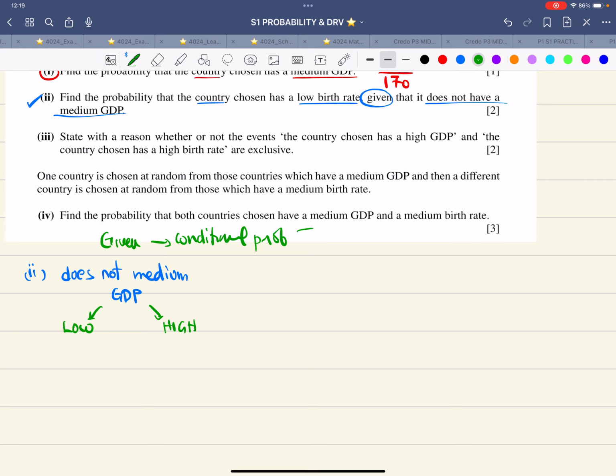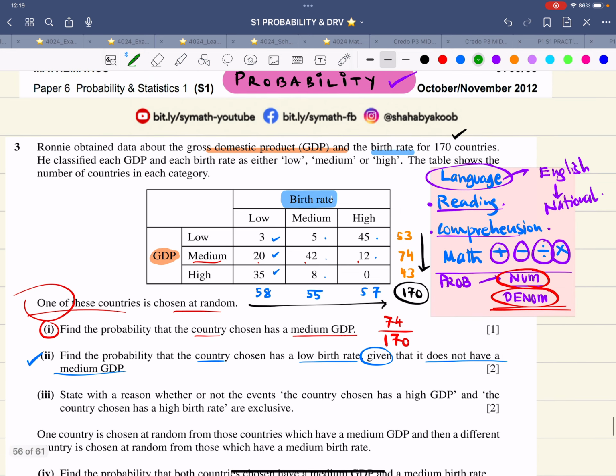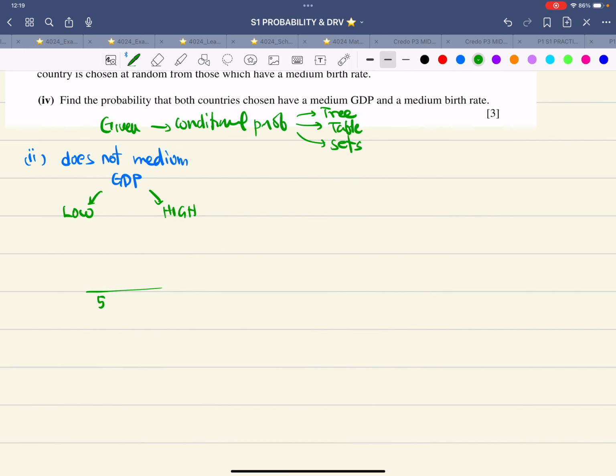A conditional probability question could be based upon a tree diagram. It could be based upon a table, as we are looking at it now. It could be based upon sets and a Venn diagram. So, low and high GDP. This is low GDP, this is high GDP, 53 plus 43. So that is the denominator. 53 plus 43, that is the denominator based upon GDP.